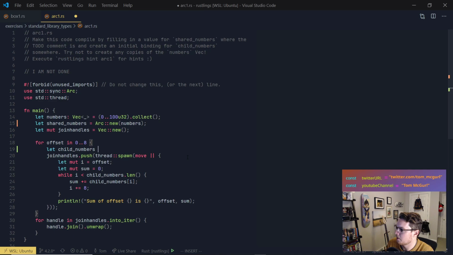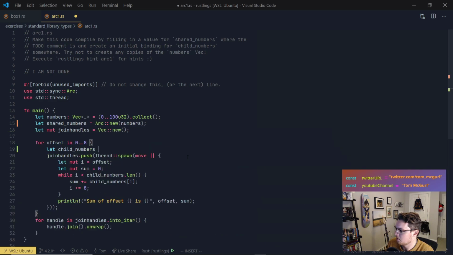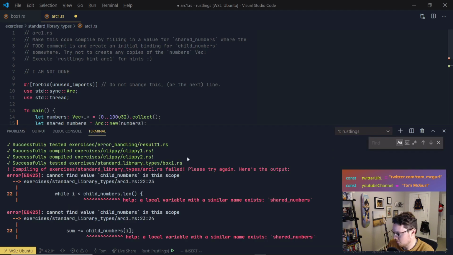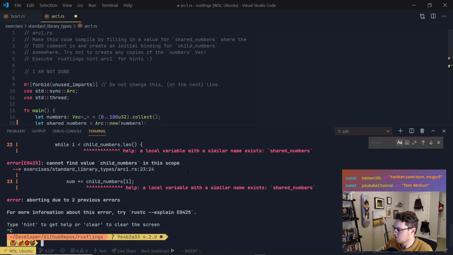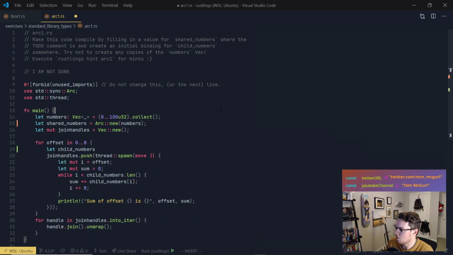Okay, so create an initial binding for child numbers. What did our hint say? Run that hint again. Child number should be a clone of the Arc of the numbers instead of a thread local copy of numbers. Okay, so it's got to be a clone of the Arc.